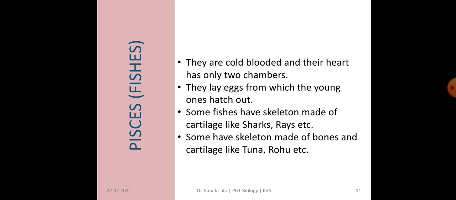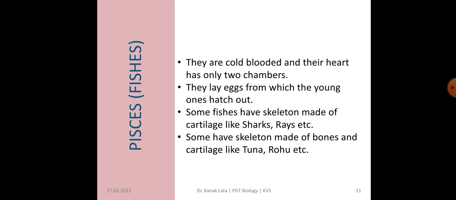Fishes are cold-blooded. Cold-blooded means their body temperature changes according to the surroundings, and their heart has only two chambers, that is one atrium and one ventricle. They lay eggs from which the young ones hatch out, meaning they are oviparous.